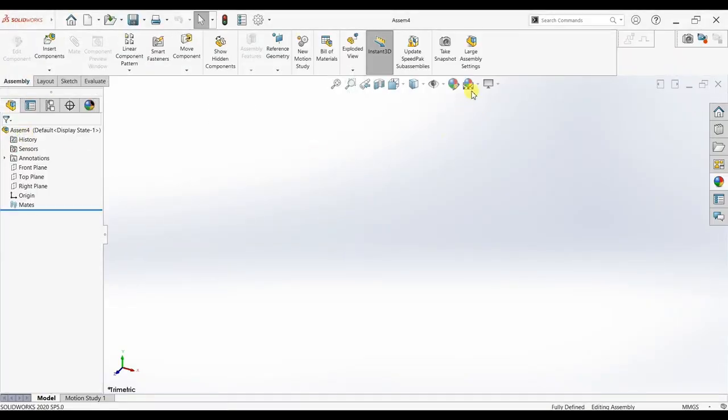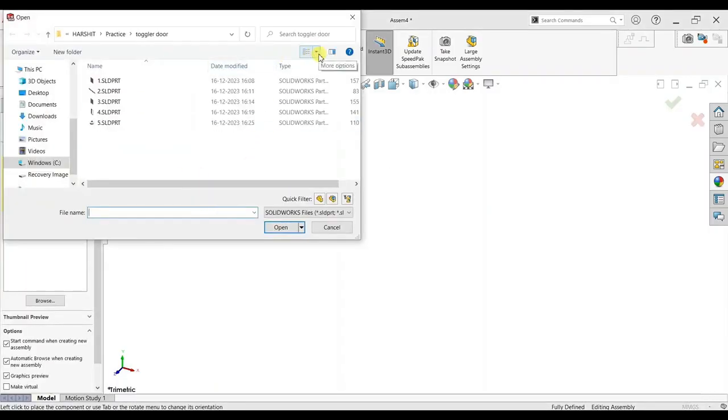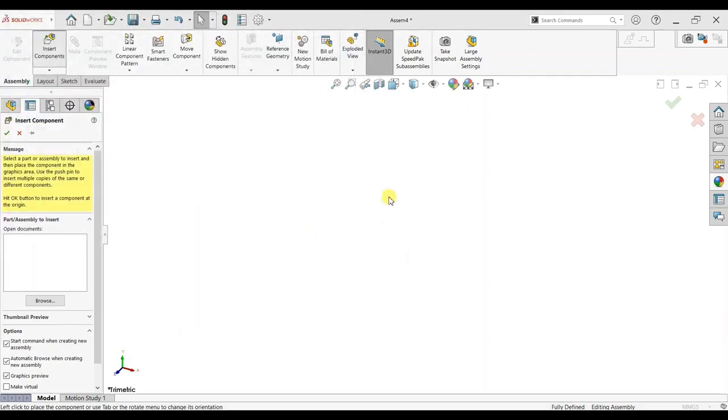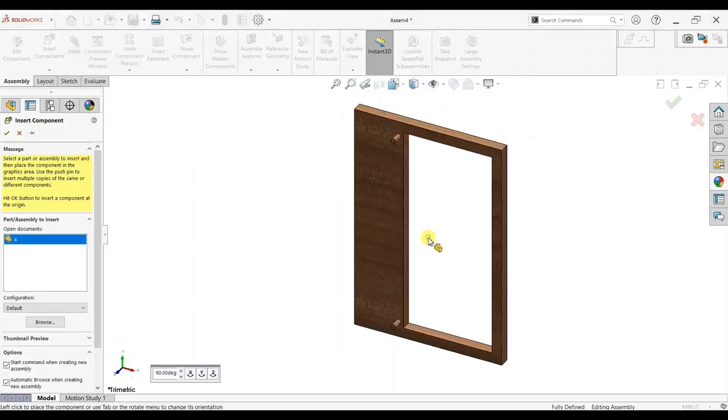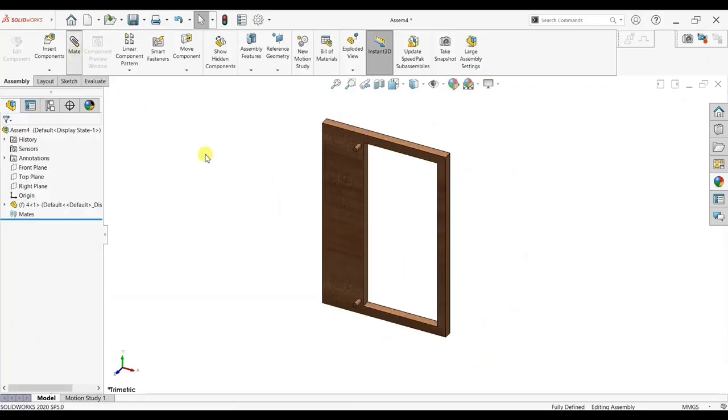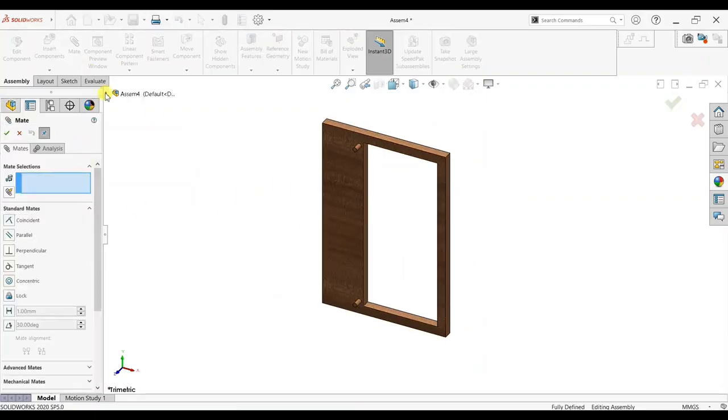Go to assembly. We can assemble all our parts. Insert component. One by one we will assemble all our parts. Here some error. So our frame is ready.